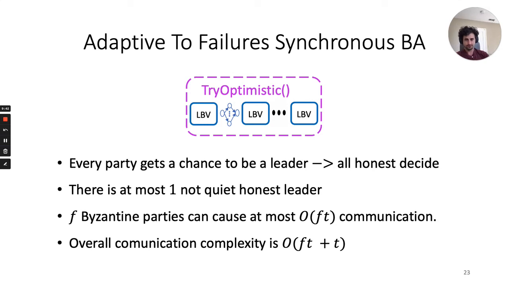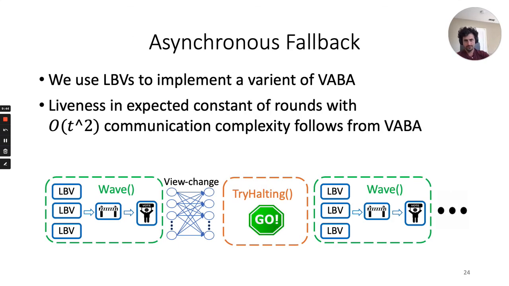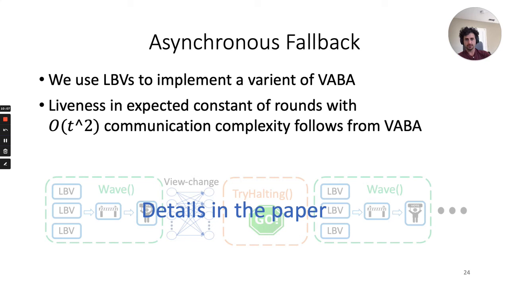For the asynchronous fallback, we use LBVs to implement a variant of VABA to get liveness in an expected constant number of rounds with order t squared communication complexity. Very briefly, we run n LBVs in parallel, wait for enough to finish, and then elect one LBV at random. You can find more details in the paper, but I don't want to spend time on this since it is not our main contribution.